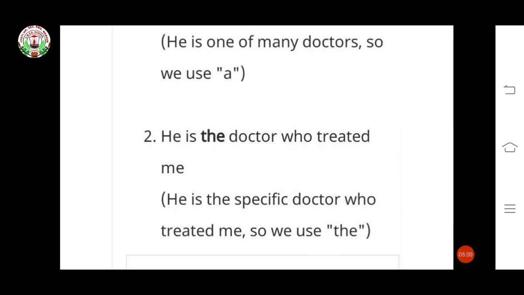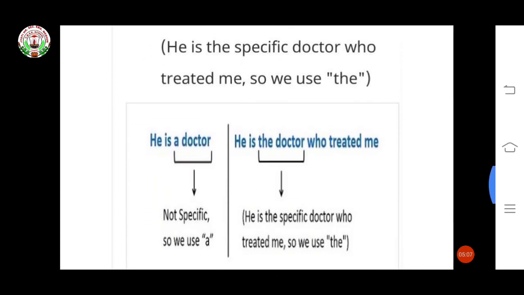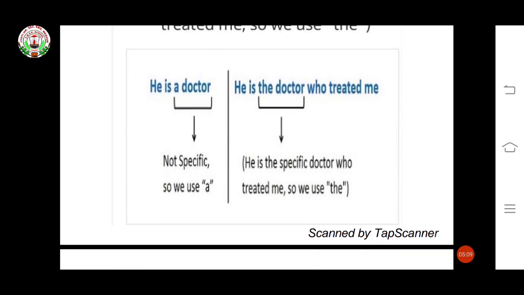I am talking about that doctor, so we use the. He is a doctor is not specific, so we use a. He is the specific doctor who treated me, so we use the.